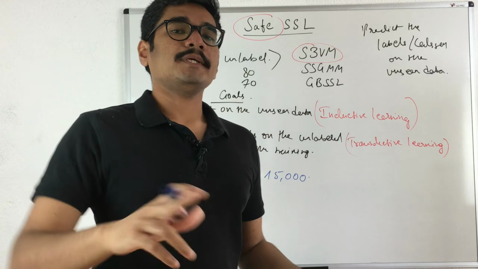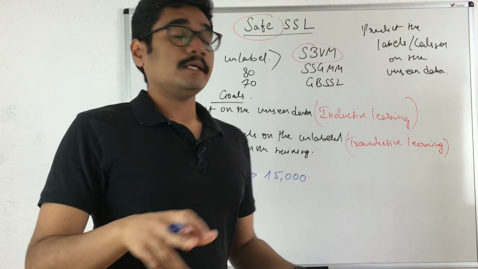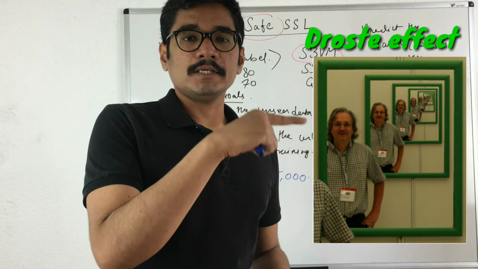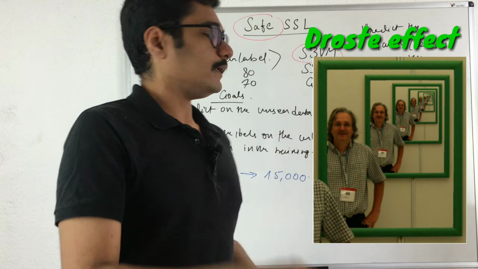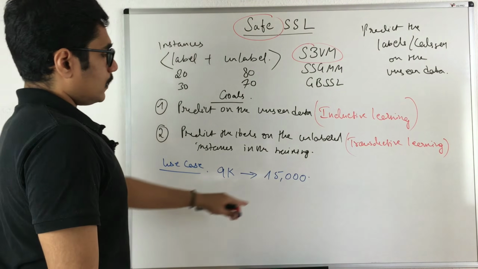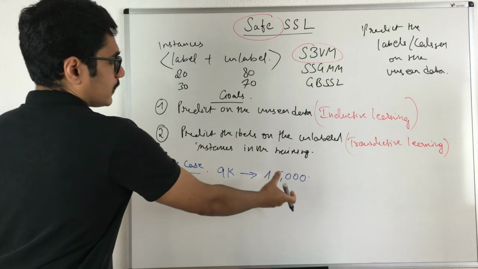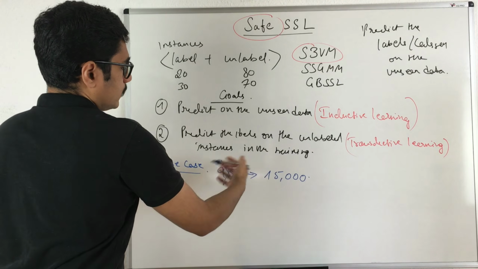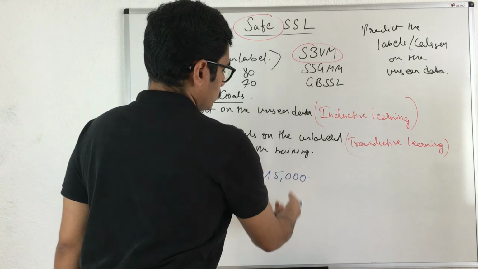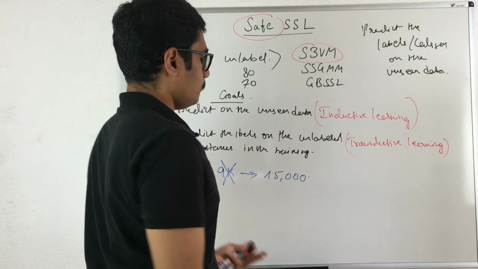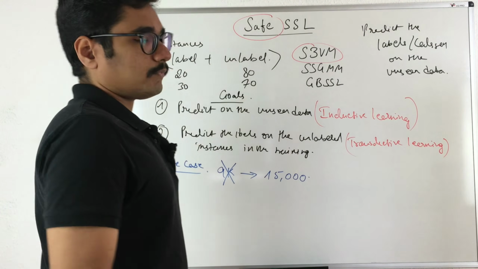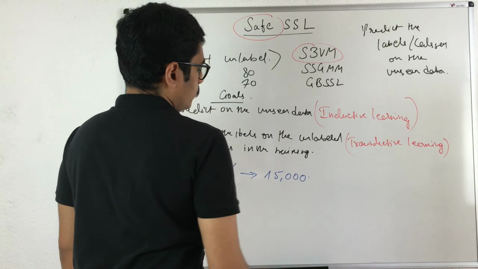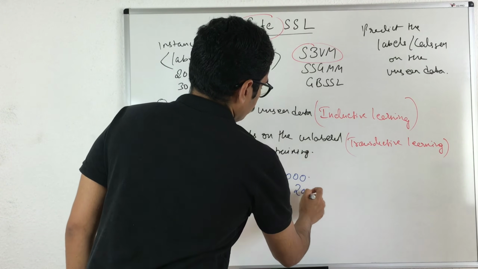And also a special case that we would be taking into account is something called the Dorster effect. You can find the image here. So what the Dorster looks like, or what it's meant to be. Once we have extracted this many images, we no longer would be requiring this, but it's an elevated kind of instance, or the data has now become a little big so that it can be used for our training purposes. Now with an 80-20 or a 20-80 partition, what we have,